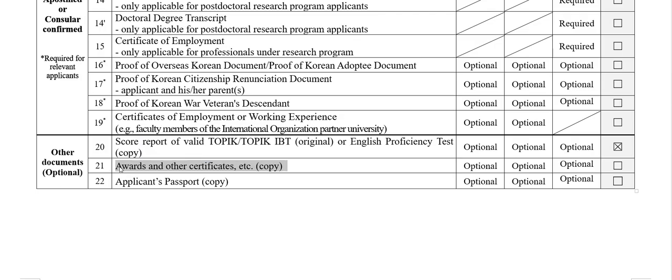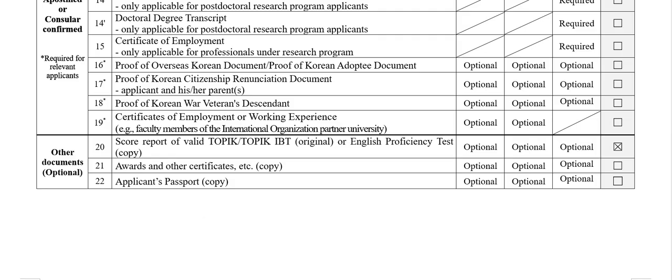Let's say you have 10 certificates: extracurricular, work experience, some achievements from your workplace or your undergraduate or master's place, or your online courses. You have 10 to 15 documents. Name all of them 21. Don't say 21, 22, 23. No, 21, 22 is your passport copy, so don't do that. If you have 10, just name them as 21, 21, 21, all 10 documents.